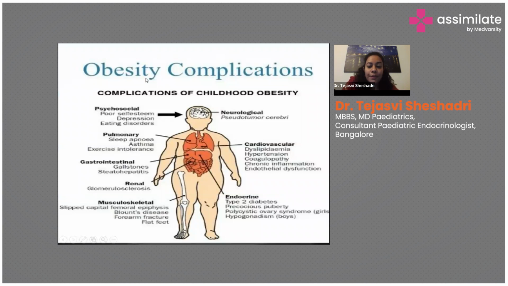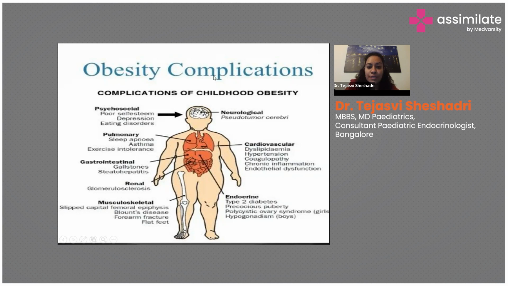So coming to what are the complications? If we have a child with obesity, what do we look for? What do we evaluate? And what all do we tell the parents? So what are the issues? Why do we need to tell them that it is very important to screen the child for obesity and treat them? Because the obesity complications can be numerous, starting from the brain.